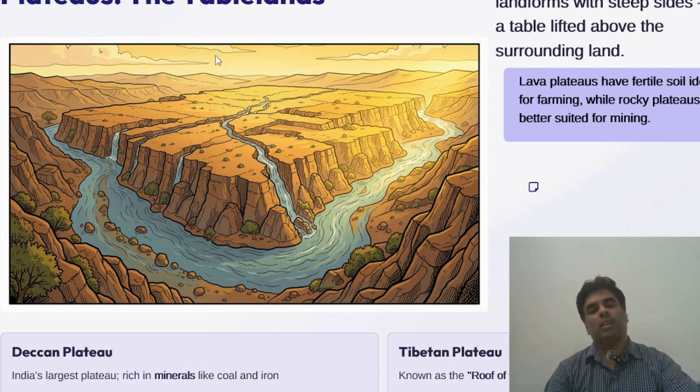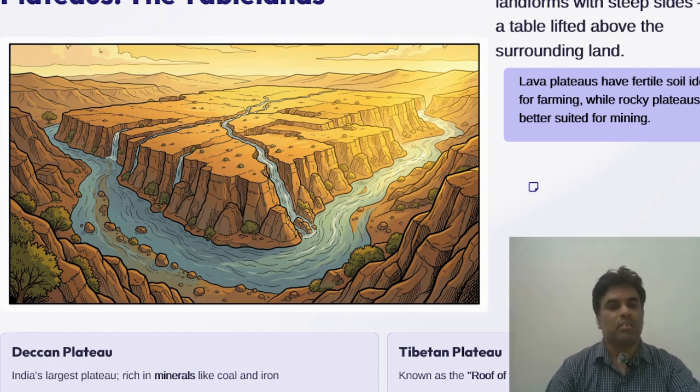So the next one is the plains, the vast expanses. Plains are large, flat areas often formed by rivers depositing fertile soil. They are the most densely populated landforms on earth.